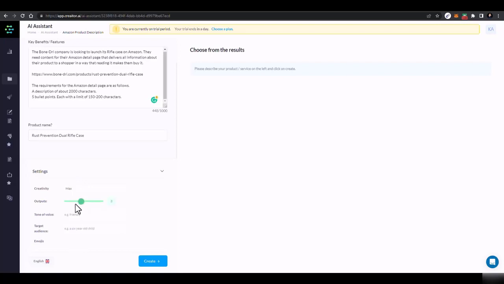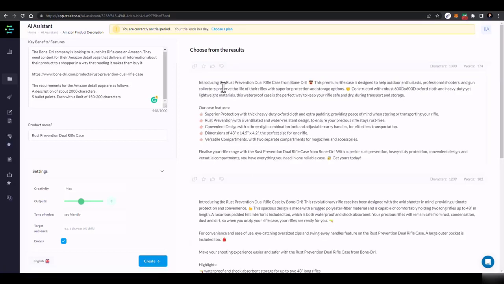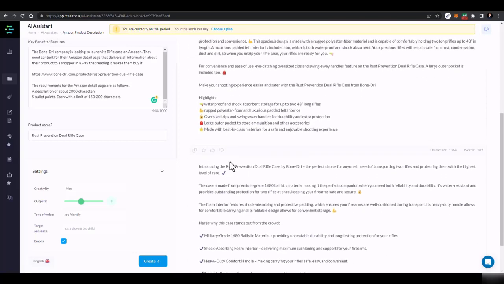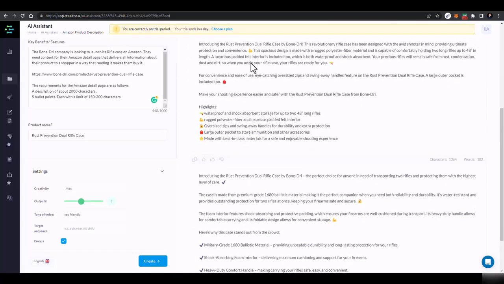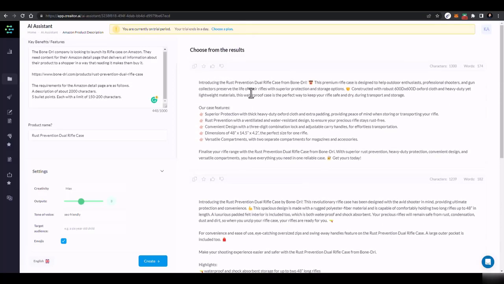You can select how much output you want, and here I'll select SEO friendly. Then if you want to add emojis, you can add them, or you can just leave it. Just click on create. And here you go. So it created the complete bullet points and everything for us. These are the bullet points, and these are the product descriptions that got created.